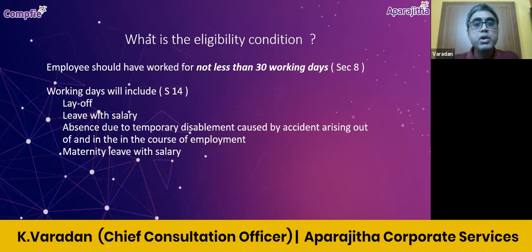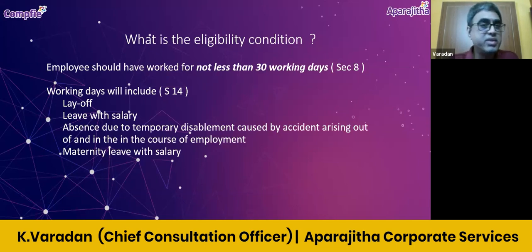I'll move on. So what is the eligibility condition? The individual employee should have worked for a minimum of 30 days in that accounting year to become eligible for payment of bonus. When we say working days, what are the days which will be included?